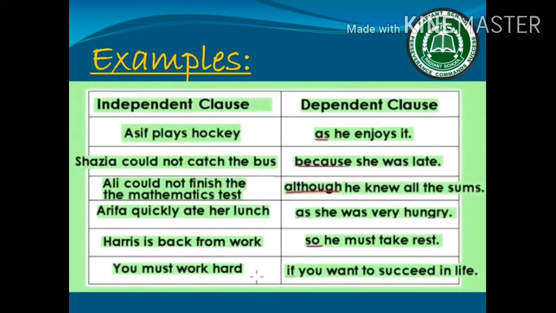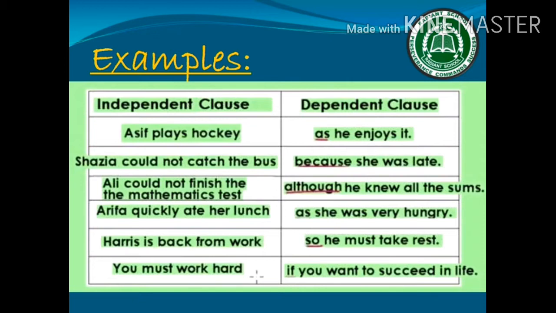I'll read the examples one by one. "Asif plays hockey" is an independent clause; "as he enjoys it" is a dependent clause. "Asif plays hockey as he enjoys it" is a complete sentence, but the sentence consists of two clauses, independent clause and dependent clause.